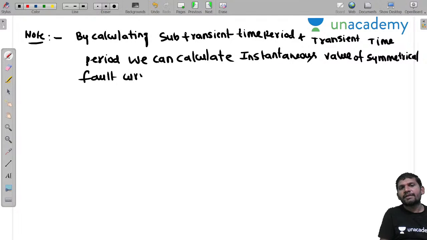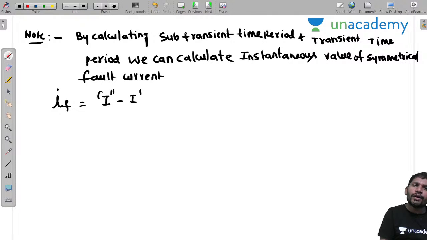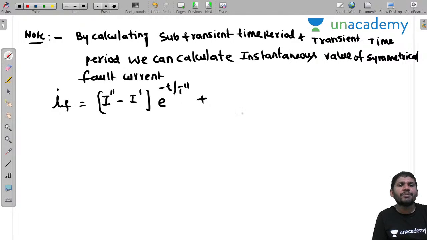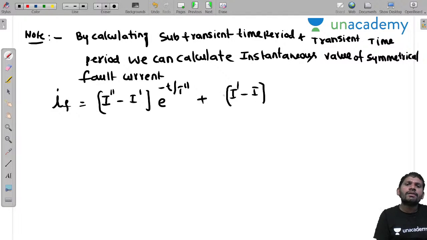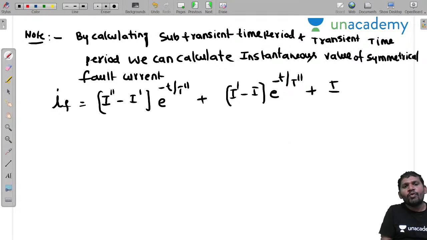Then how can you calculate, sir? I am giving the generalized equation. If you want the instantaneous fault current IF equal to, then you can define it like this, sir. I double dash minus I dash into e power minus t by t double dash, plus, where t double dash is the subtransient time period, sir. I dash minus I, that is the difference between the transient current and the steady state current, into e power minus t by t double dash plus I, sir. Okay, like this we can calculate. This is the instantaneous value of total fault currents.